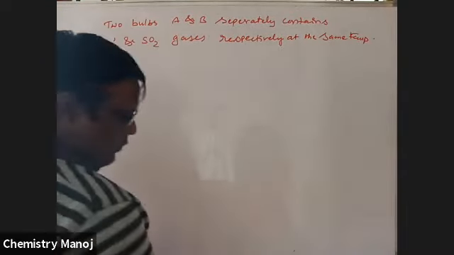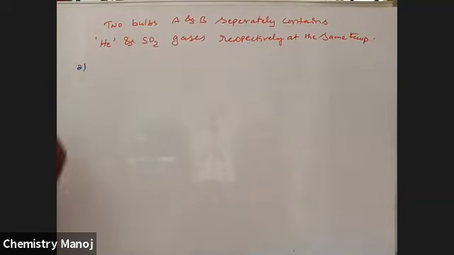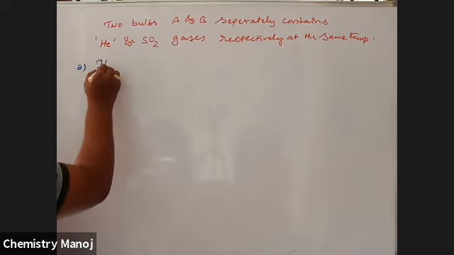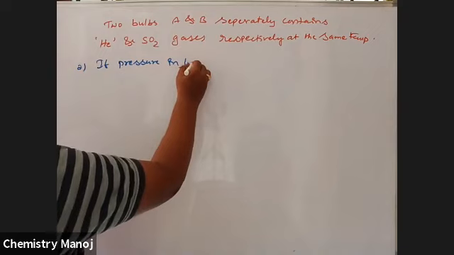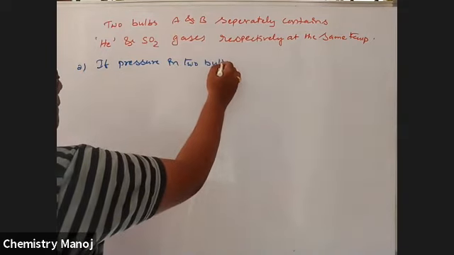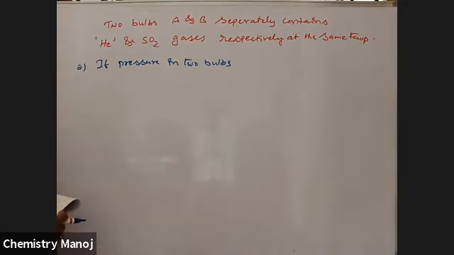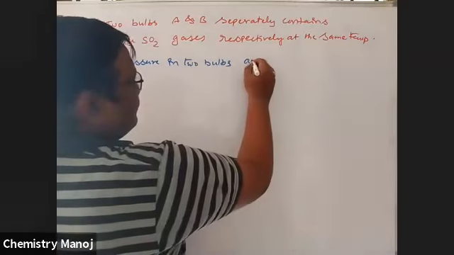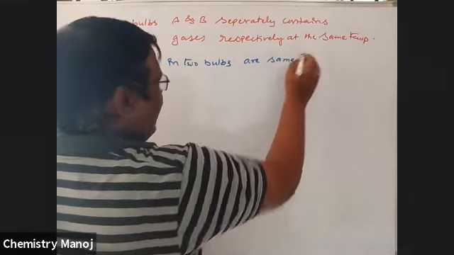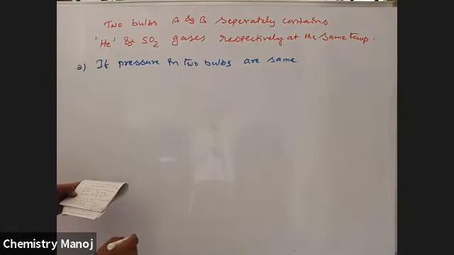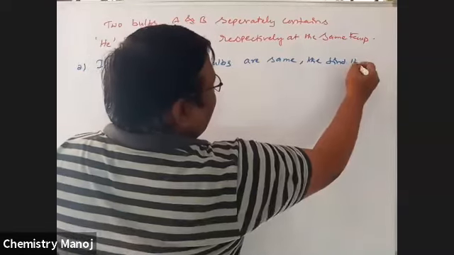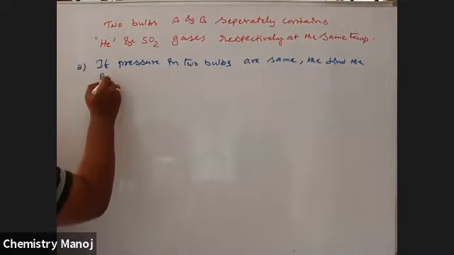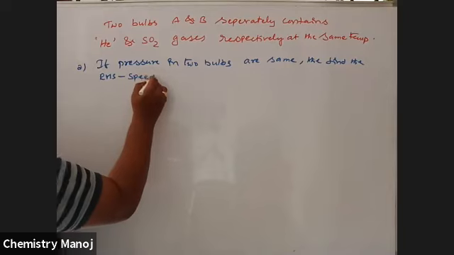Questions. First one. If pressure in the two bulbs is the same, then find the RMS speed of them.